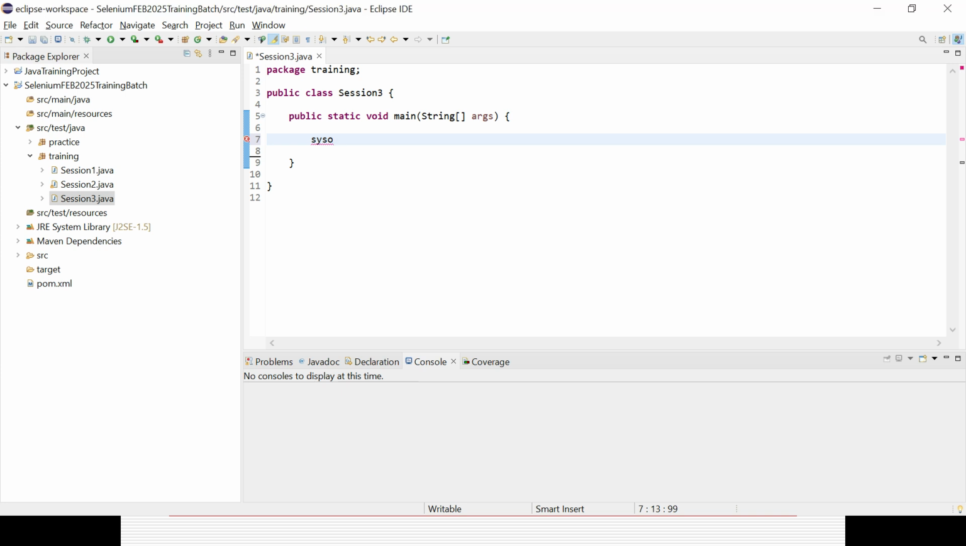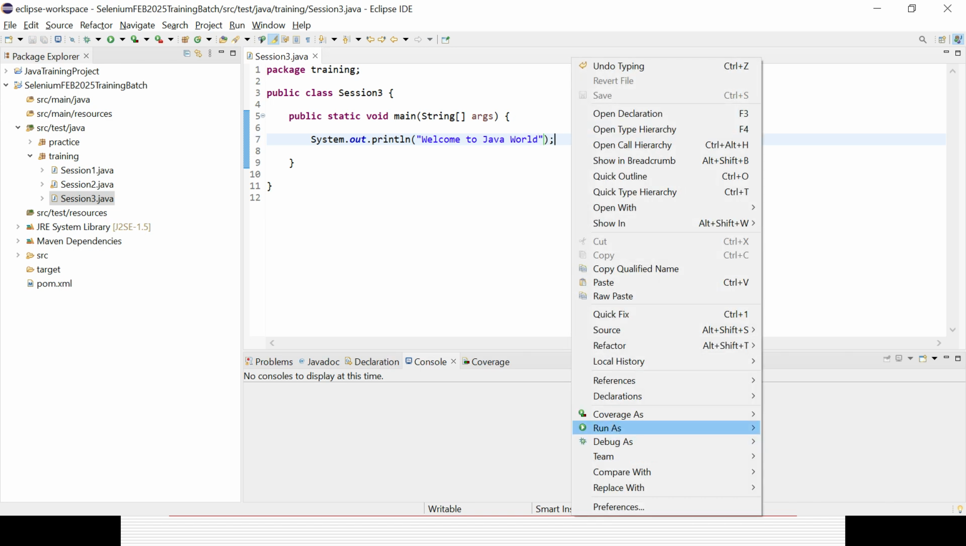System.out.println will print the standard output. So I can print something within the double quotes as a string. So, welcome to Java world, right? And you can simply try to run it. Right-click and Run As Java Application.